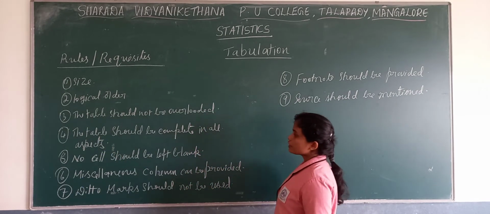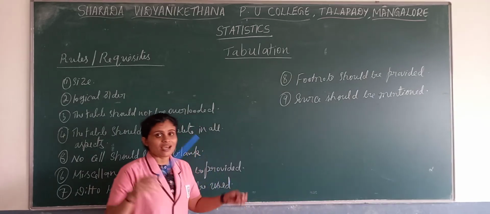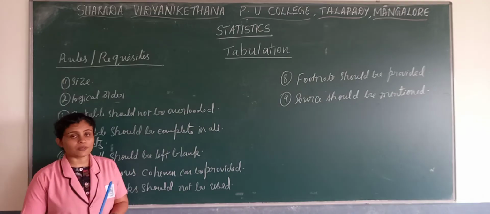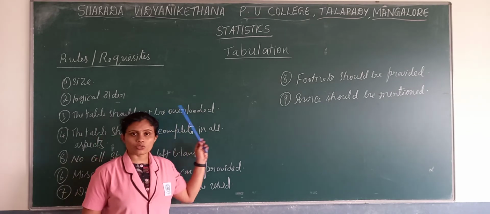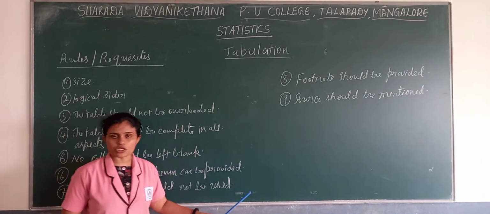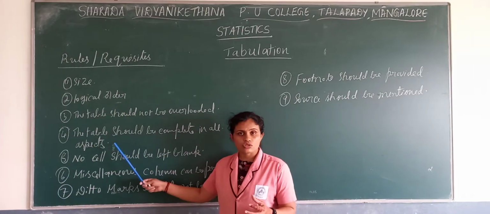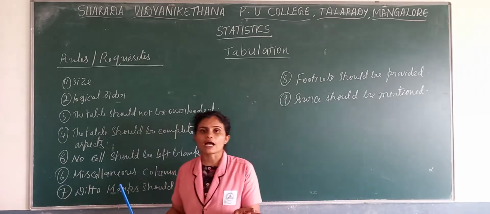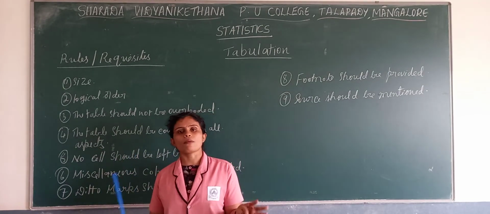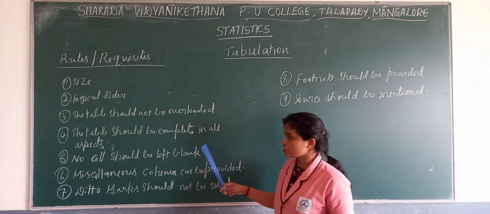Now the fourth one: the table should be complete in all aspects. Complete means there should be a proper format for the table. It should contain captions, columns, table number, and title. So that format should be complete. Format is what we have just seen, our general format.